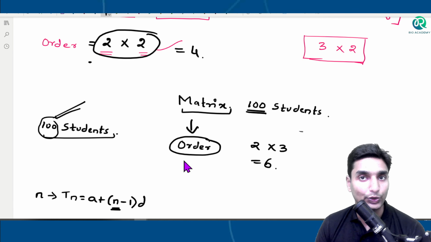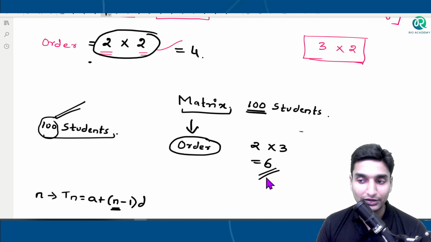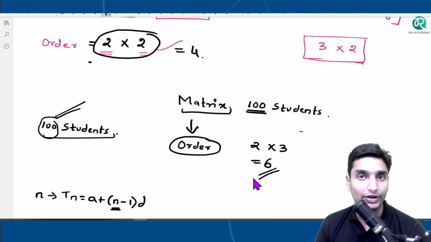This is nothing new, just the same value. We are writing it in the form of number of rows and columns because we should know how many rows are there and how many columns are there. If we directly write the number of elements as 6, then we won't be able to know how many rows and how many columns there are. In order to specify that, we write the number of elements in a multiplicative form of a row and a column, right?